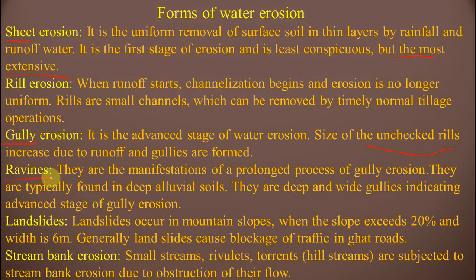Landslides occur on mountain slopes when the slope exceeds 20% and width is 6 mm. Generally, landslides cause blockage of traffic on ghat roads. We know landslides are mostly seen on mountain slopes. Stream bank erosion, here also a new word. Small streams, rivulets, torrents and hill streams are subject to stream bank erosion due to obstruction of their flow. And here the important question we have seen is on sheet erosion. Remember that, sheet erosion.